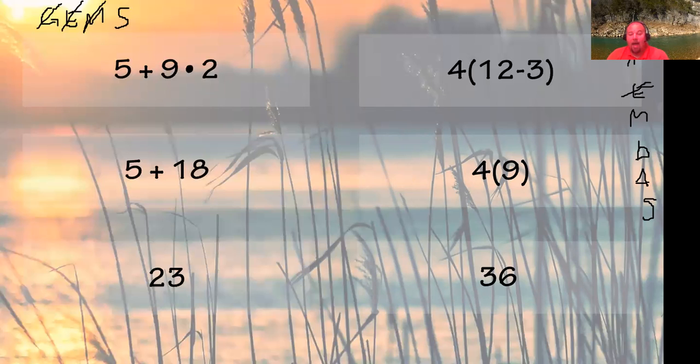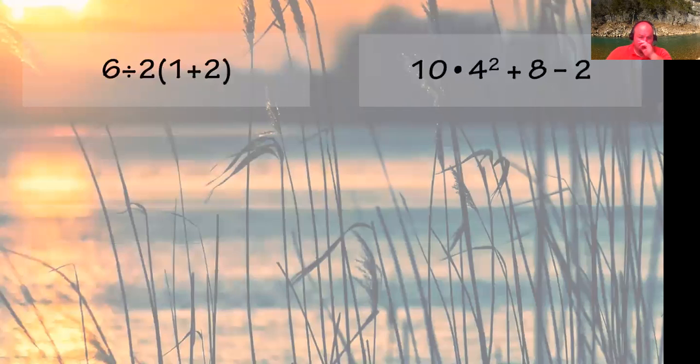Now, if you notice there, I'm only doing one step at a time. These are pretty simple problems, so it is just one step at a time. But I'm going to tell you, we have plenty of paper. You have plenty of practice space. Try not to do too many steps at one time. That's where people get messed up. So take your time. Work one step at a time. On this next one, this is where you can get in trouble if you try to jump ahead of yourself.